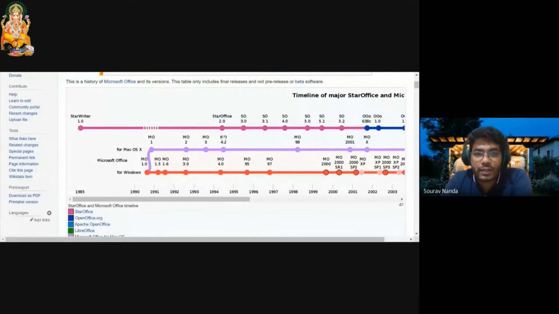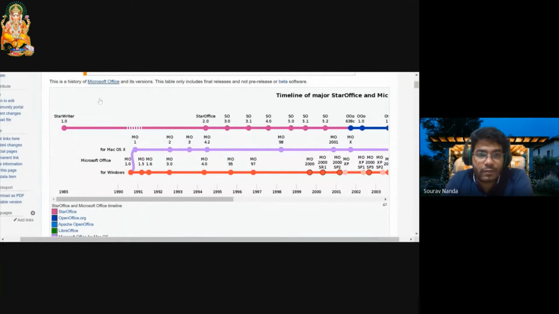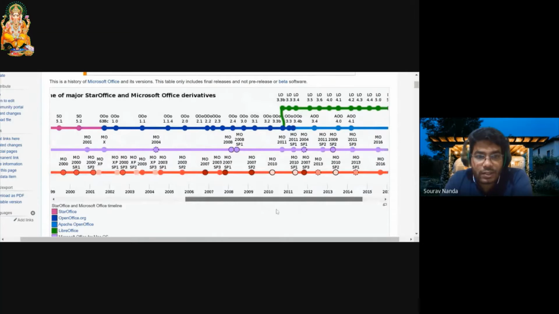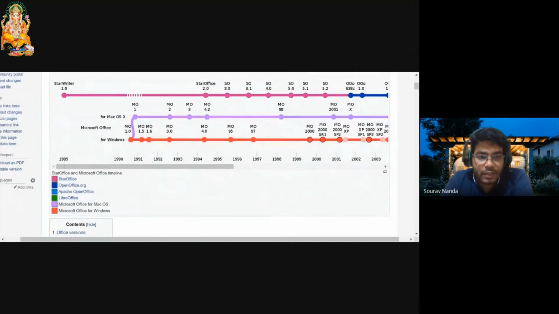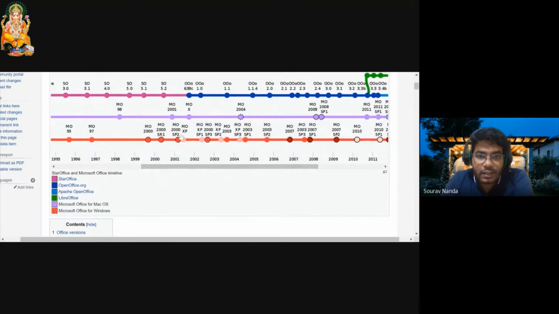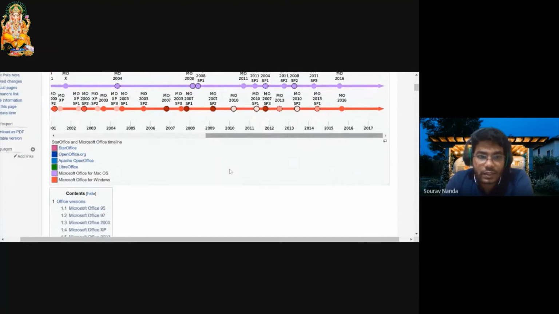That's it. So let's move to the slightly historical part again. You can see here this graph. This is from Wikipedia itself, and it shows all those versions that were launched. The red one is Office for Windows. It started around the 1990s, and various versions were launched. Then these are the Service Pack 2 versions launched, and then 2016, 19, and now 365 versions are used.